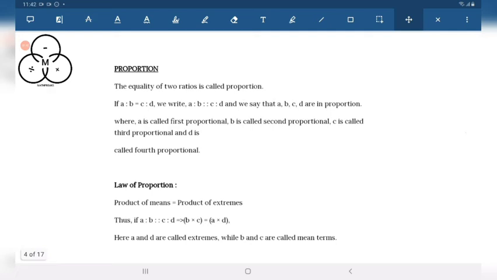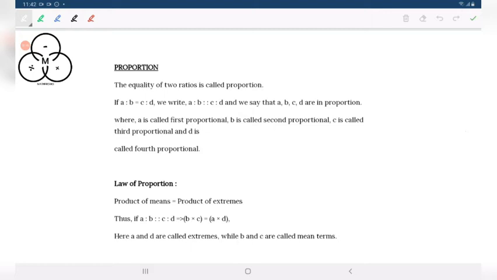Now proportion. What is proportion? The equality of two ratios is called proportion. That is, in similarity of triangles we have all seen that the ratios of sides are equal. That is, they are proportional to each other. That is equality of ratio.